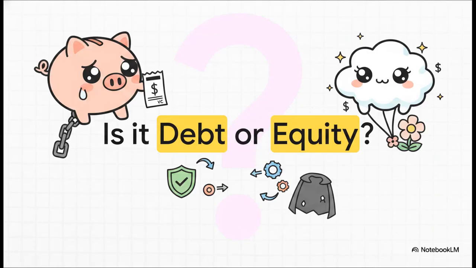Let's dive right into the fundamental tension at the very heart of IAS 32. Is it debt or is it equity? Now, I know it sounds like a totally simple question, but it's actually one that companies often try to obscure. Why? Well, to make their balance sheets look a whole lot healthier than they actually are. You see, by classifying a tricky financial instrument as equity instead of debt, a company can artificially lower its leverage ratios, making them look way less risky to investors. And IAS 32? It was built specifically to prevent exactly that kind of financial camouflage.